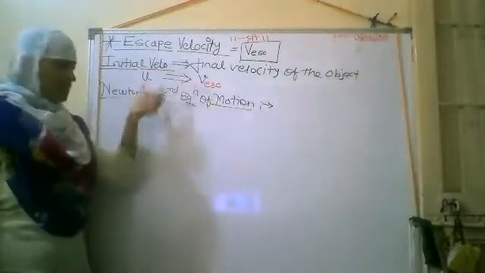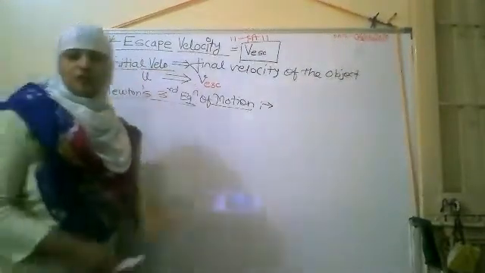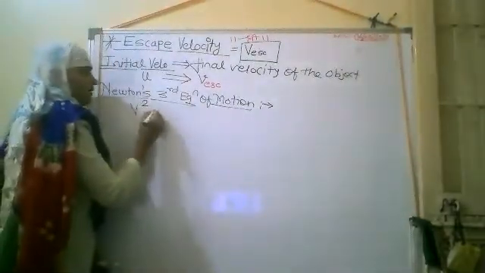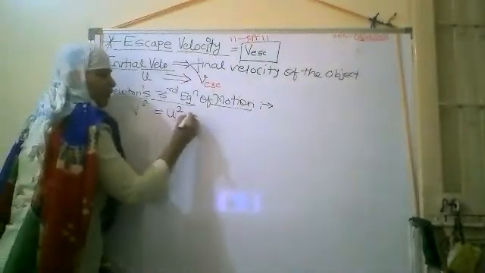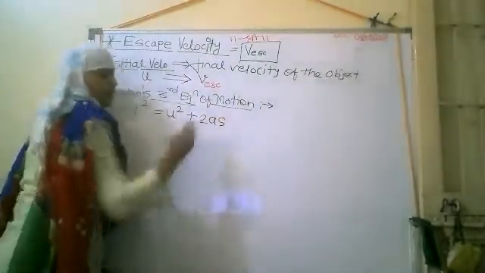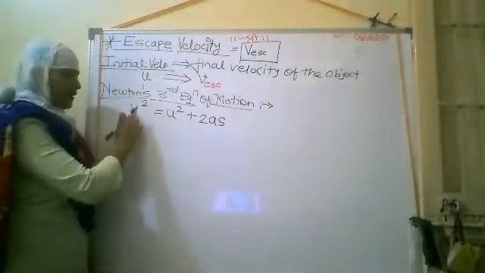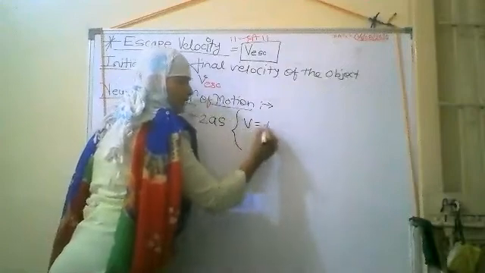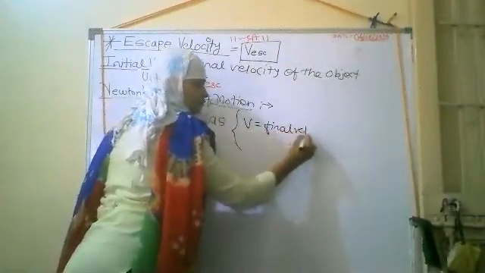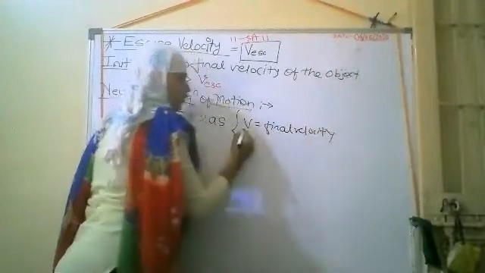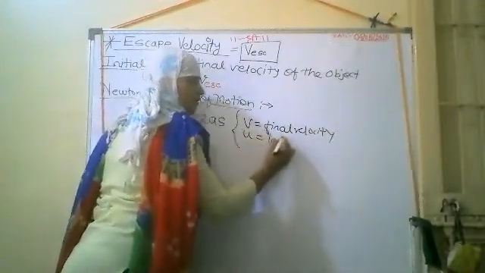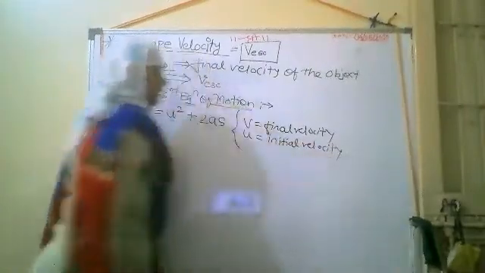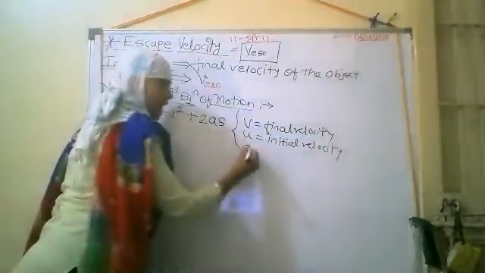we need the relation between the initial velocity and final velocity, which is given by Newton's third equation of motion, that is v square is equal to u square plus twice a s. What is v here? v is nothing but the final velocity, u is nothing but the initial velocity, and a is nothing but the acceleration.